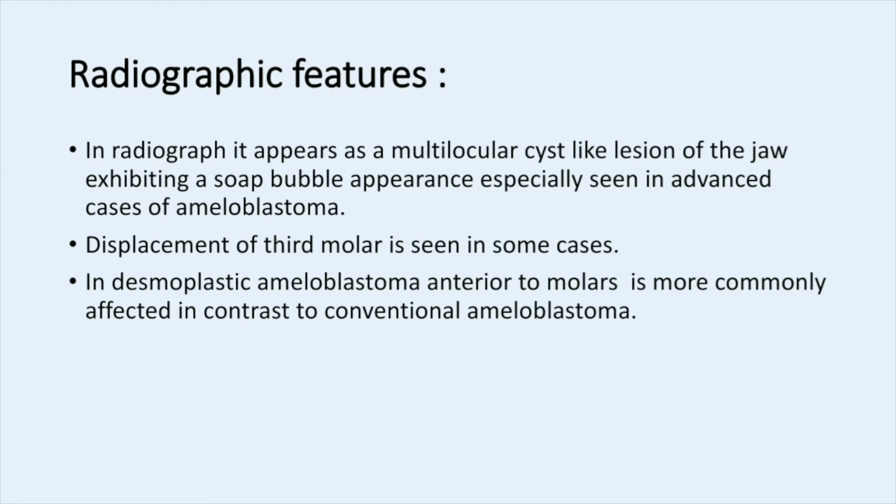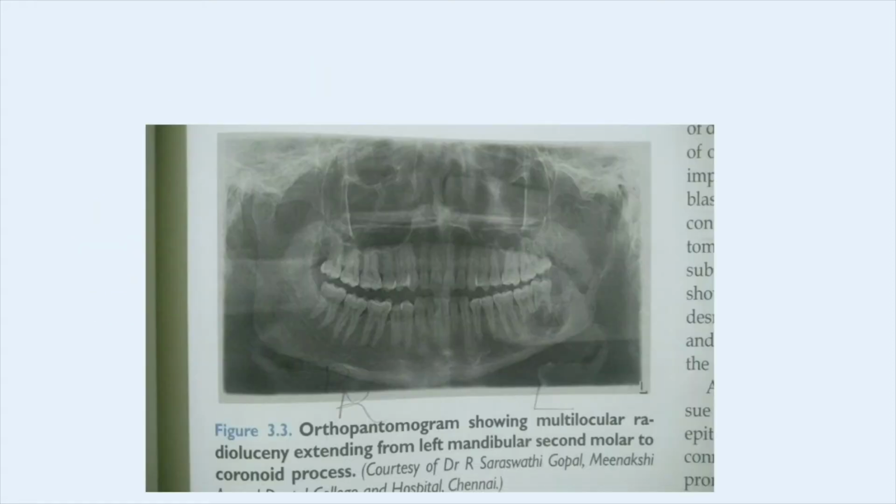In contrast to conventional ameloblastoma, desmoplastic ameloblastoma is confined to the anterior to molars. And here is the radiographic feature of ameloblastoma. On the left side, we are seeing the radiolucent part from the third molar to the coronoid process. Clearly observe it.